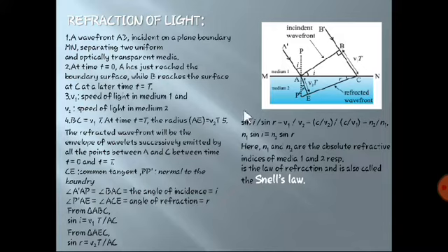From the diagram, A'AP is obviously the incidence angle, because it is the normal, and the angle between the incident ray and the normal is nothing but the angle of incidence. So this is the angle of incidence, and even this is the angle of incidence, and when it gets refracted into the other medium, the angle with respect to the normal will be the angle of refraction.